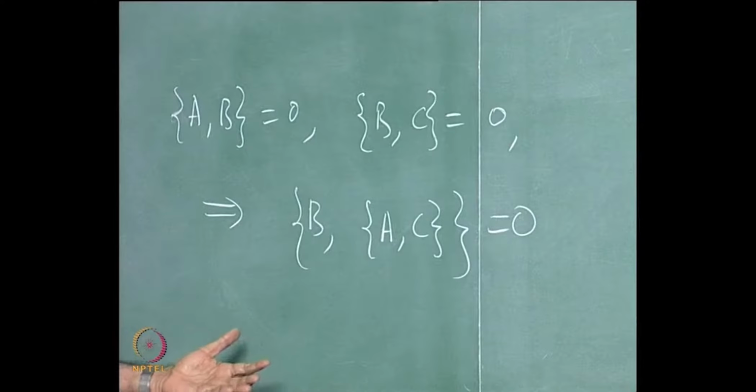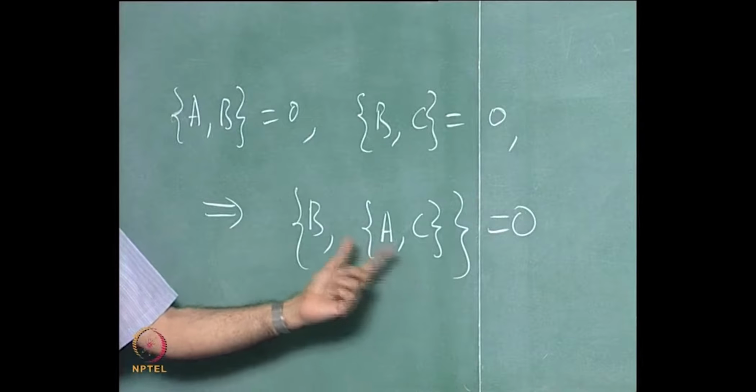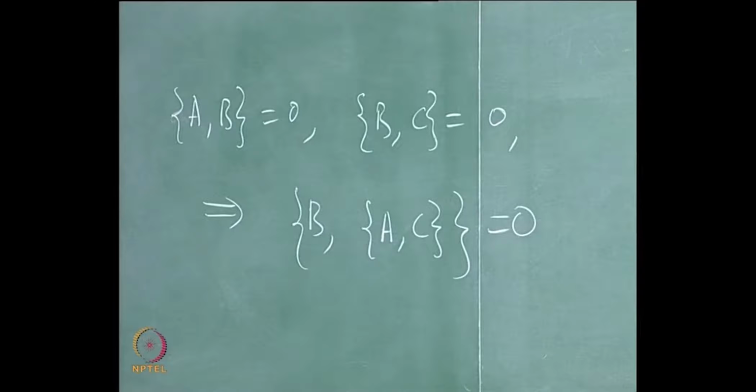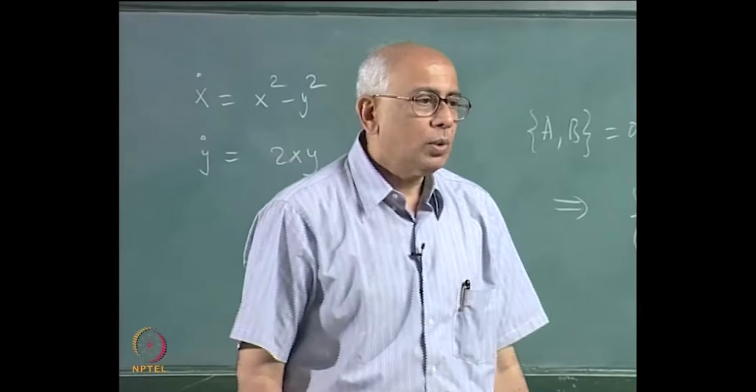All you can say is that this quantity needn't be 0, it is some function whose Poisson bracket with B happens to be 0, and that is about it. So you can't say anything more.